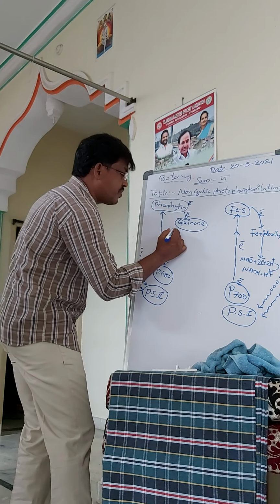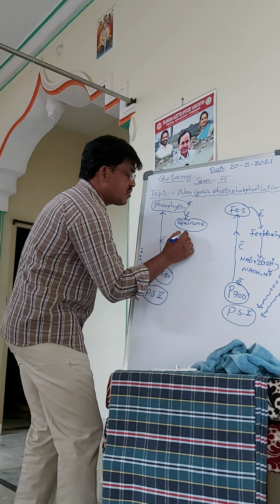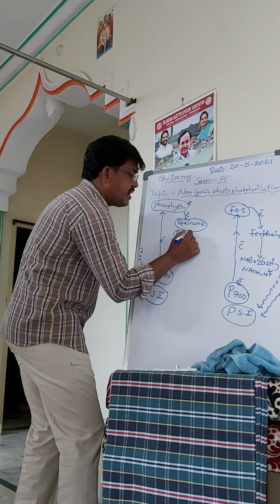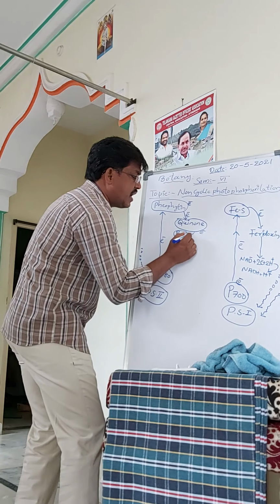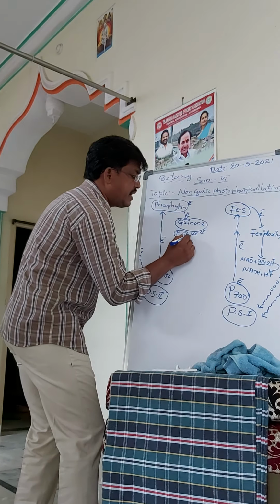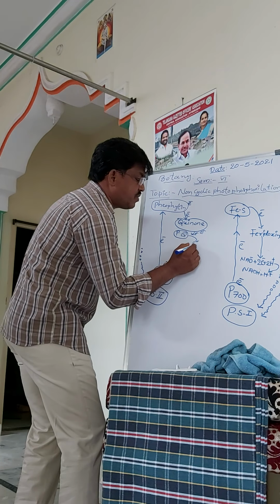So plastoquinone receives the electron and it can form a semiquinone.